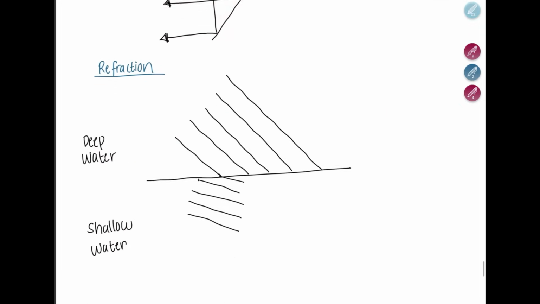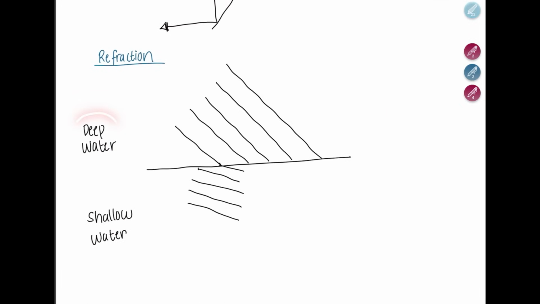Now we have refraction. For example, let's say we have deep water and we have shallow water. In shallow water, basically the speed is low, and so is the wavelength. Wavelength is also small. Whereas in deep water, we have higher speed and we have more wavelength. So this is how your wavefronts will look.